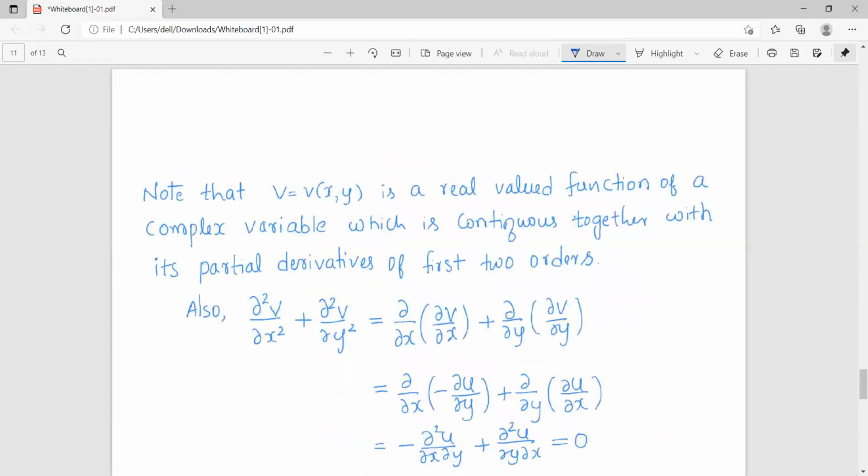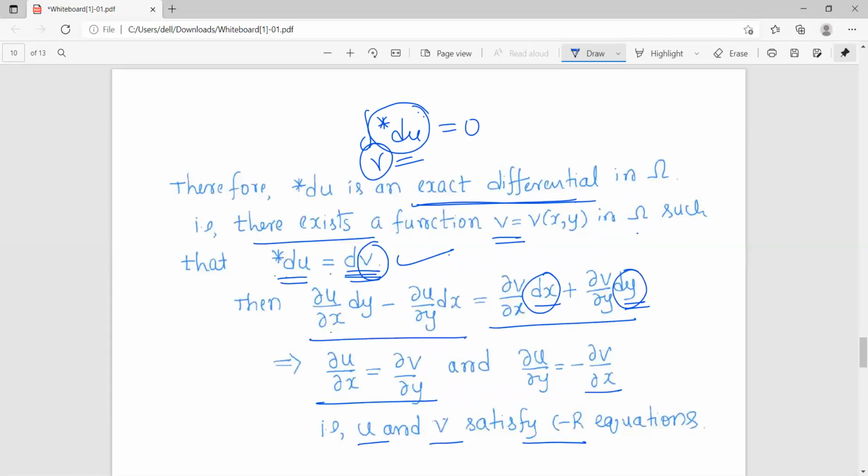Now note the function which exists with this property: there exists a function v with the property that star du is equal to dv. As v is differentiable, v will be a continuous function. And observe that its first order partial derivatives are equal to the first order partial derivatives of u.